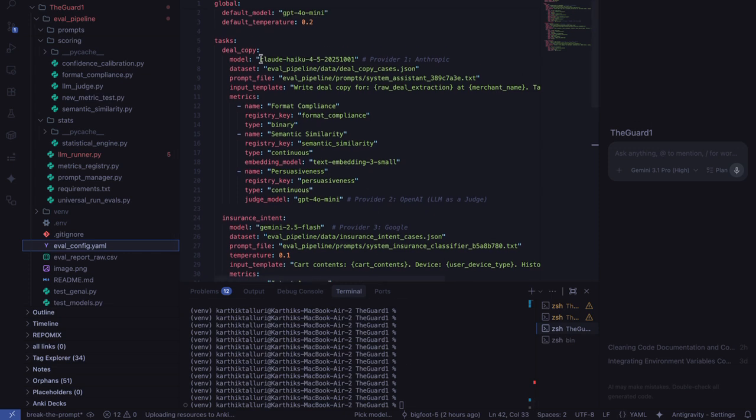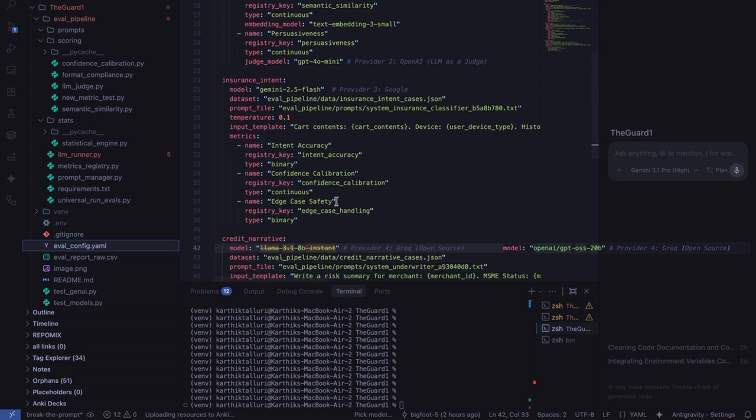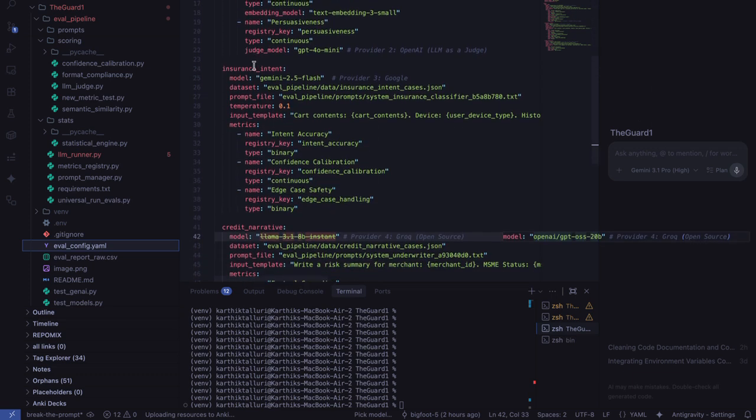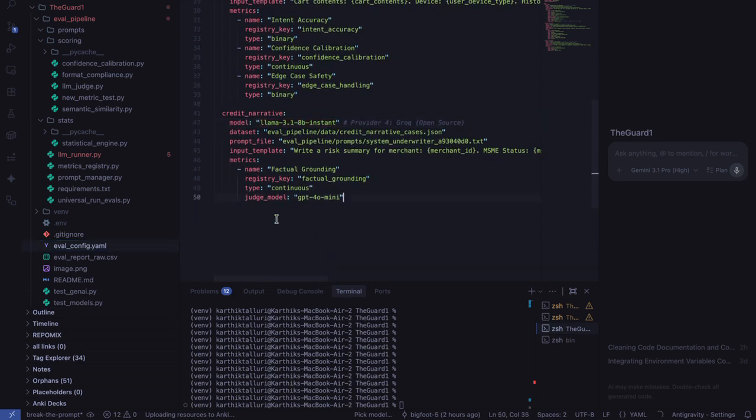Some things about the setup. The deal copy uses Anthropic's Claude, and I've also added a feature to add judge models. Here we use GPT-4o Mini. For insurance intent we use Gemini, and for the credit narrative we use Groq's Llama. So let's start running it.